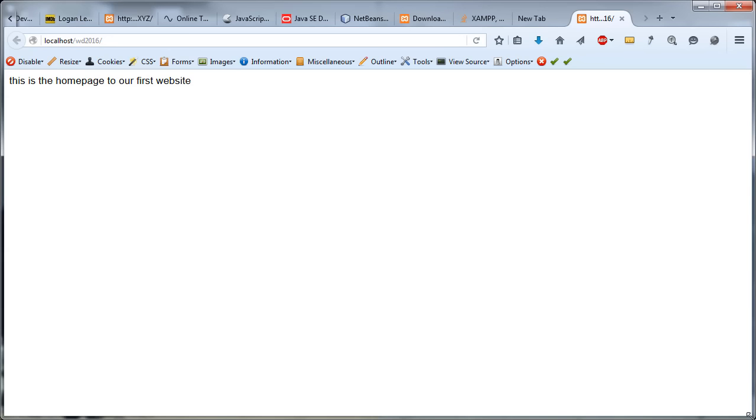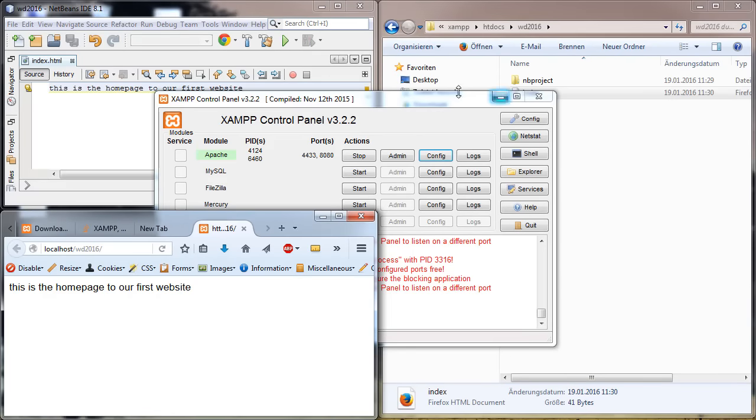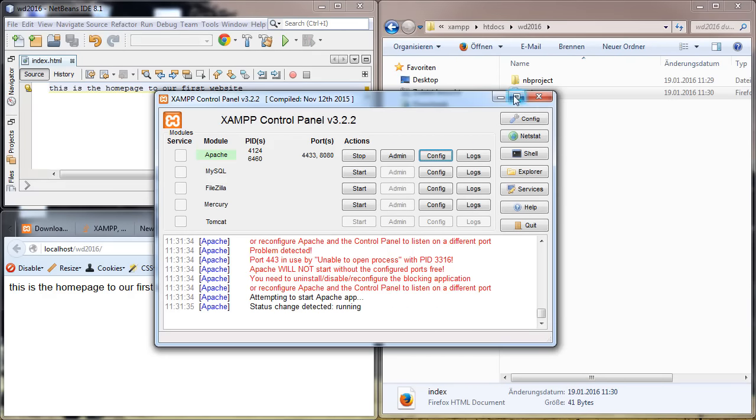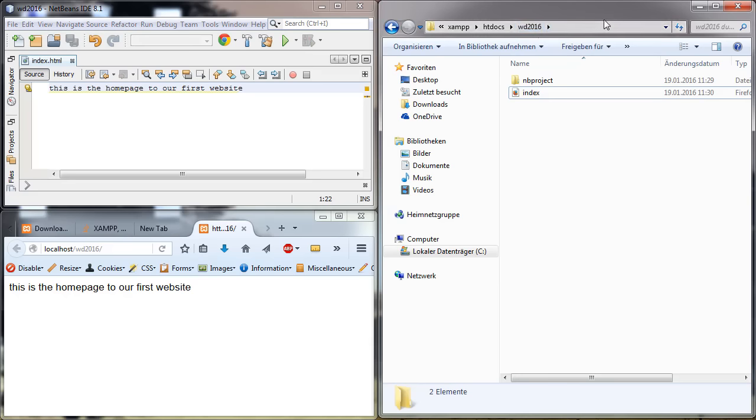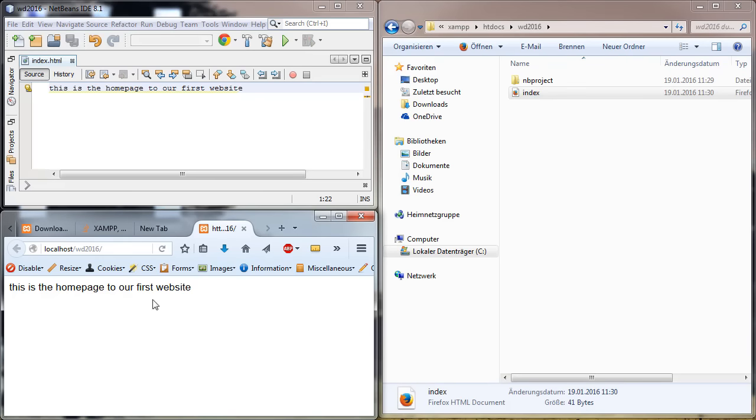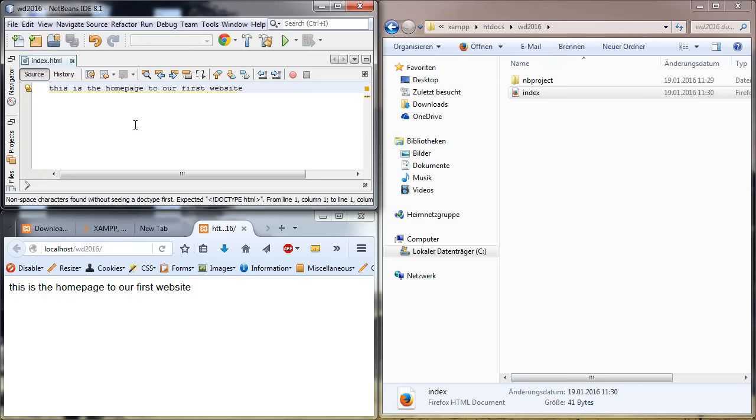And this is it. This is where we will be taking off next week. We will be starting to code. Once again, we have this control panel only to start our server. Then we can get rid of it. Here we have our software in which we write the code. That code gets immediately stored into the folder on the server where it should be. And whenever we enter the address, hey, give me the code, local web server who hosts my website, which is the WD216 website, give me the code to that website. The web server returns whatever is inside the index.html file. And then the browser displays whatever came back, which is currently just this text. And next week we start coding in HTML and CSS.